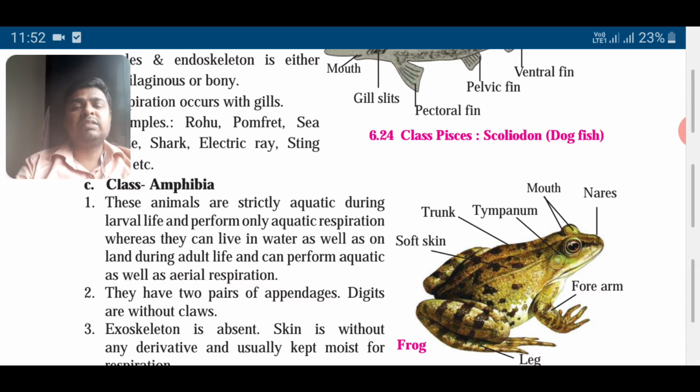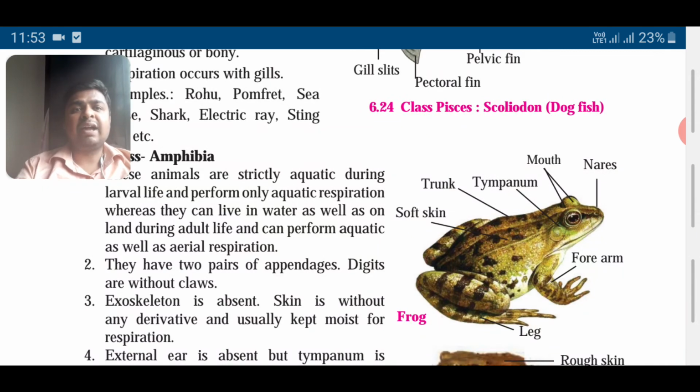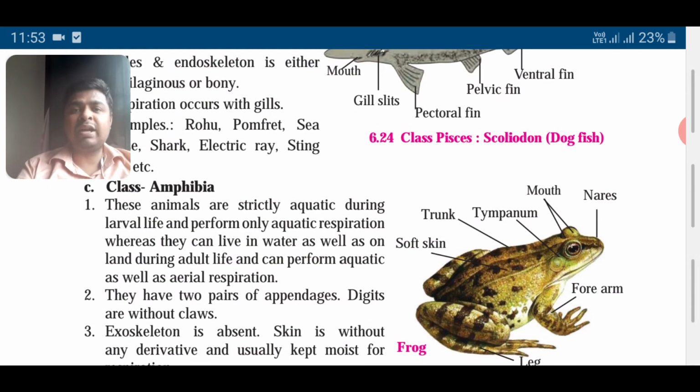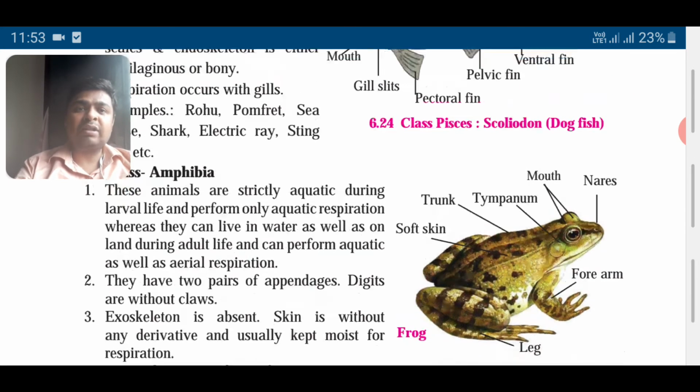So these amphibians have evolved from Pisces. These are strictly aquatic during larval life. So if you take the larva outside the water, it will not survive. But afterwards, when it metamorphoses, a complete change occurs in adult life, and it can live both in water as well as in air. So it can perform respiration by skin inside water, and when it's outside the water, it has lungs to perform aerial respiration. Aerial means through air. So it can live both in water as well as outside water.